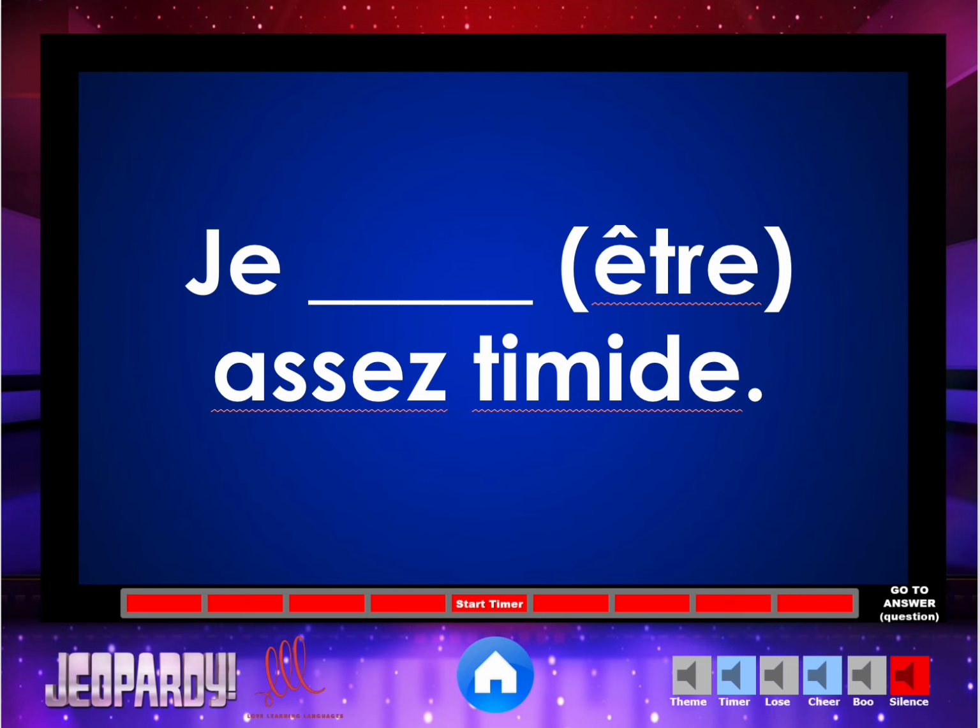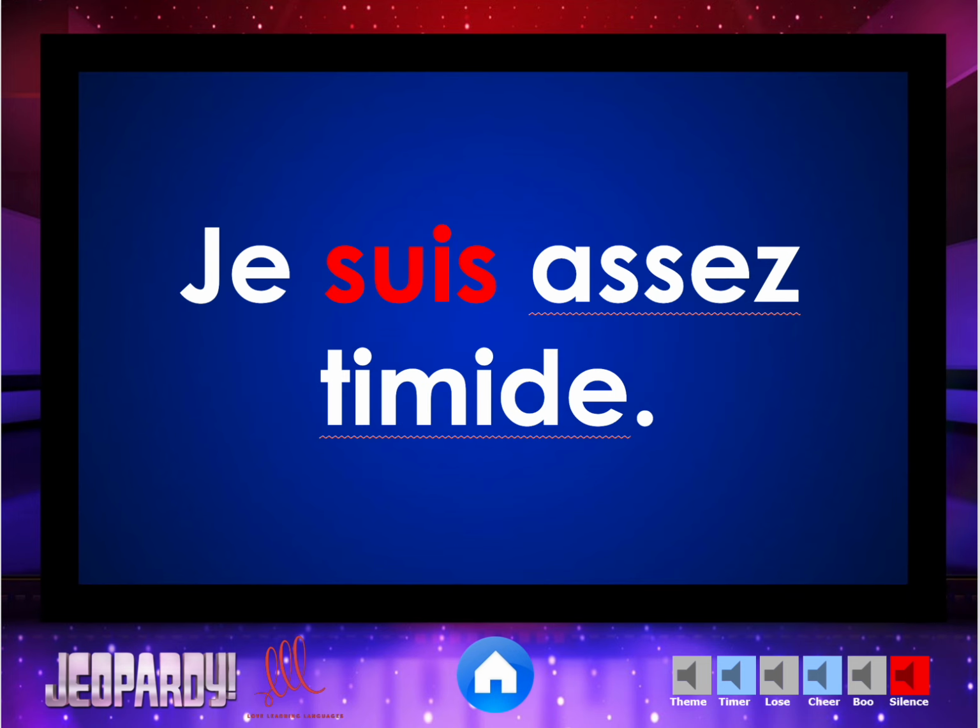So the student gets the question, they have to fill in the blank with the present tense conjugation here for the verb être, and then you can check their work here. And hopefully they will be accumulating some euros for their team.